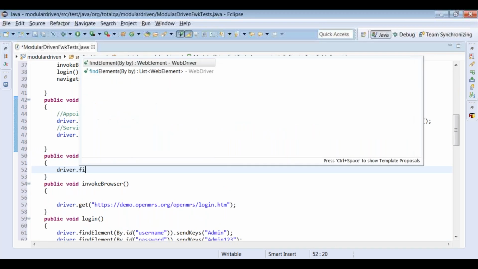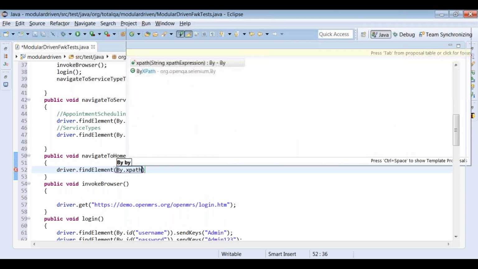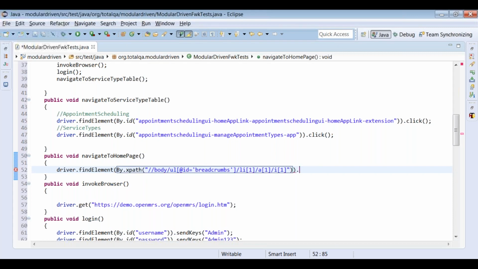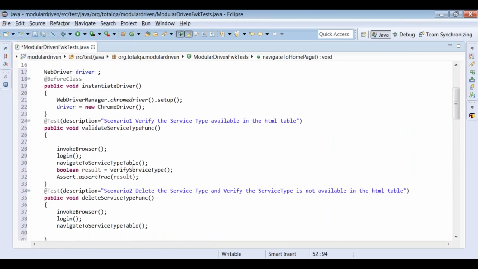Driver dot find element by dot XPath dot click. So let's write down the steps for scenario 2. For scenario 2, the steps are